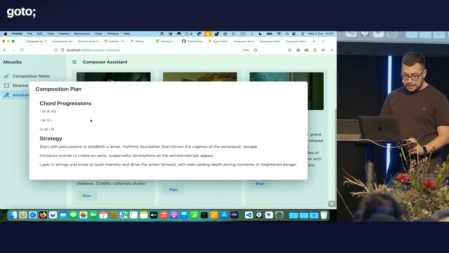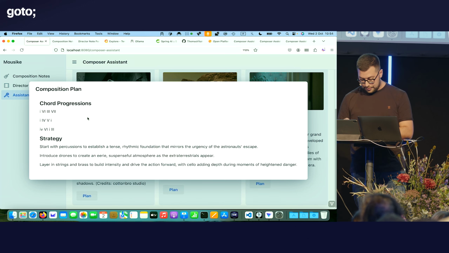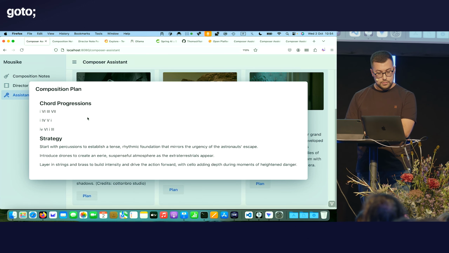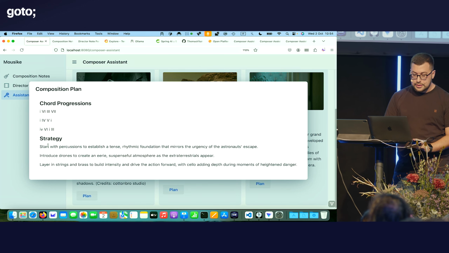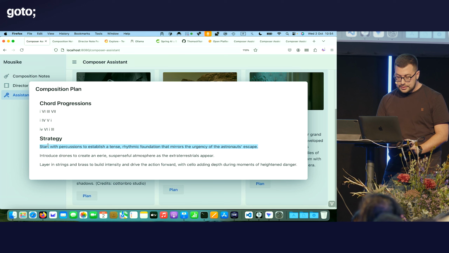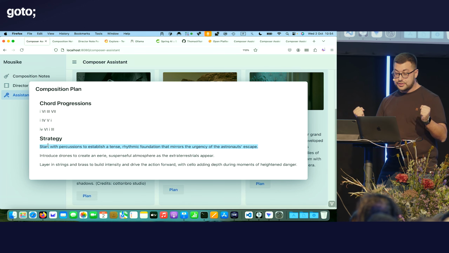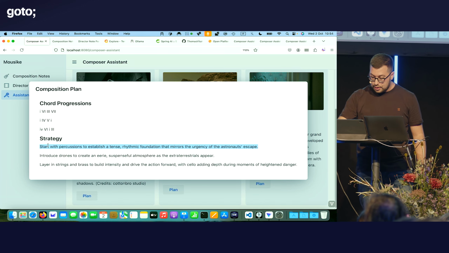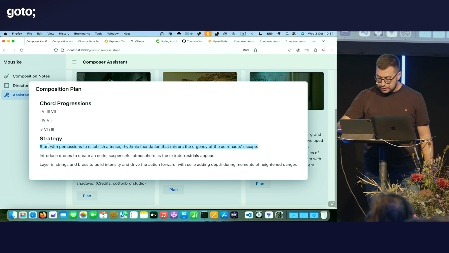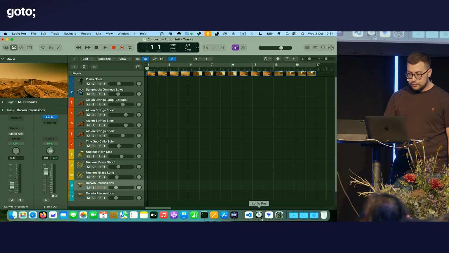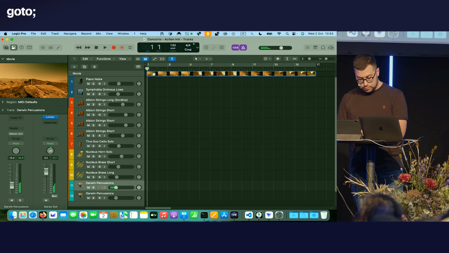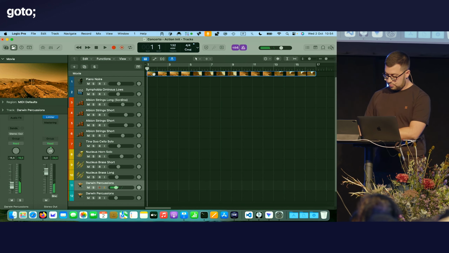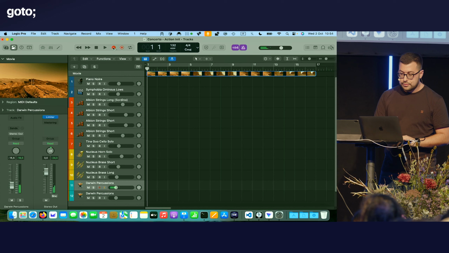So chord progression. Okay, so the first one is actually the one I mentioned earlier. It's like in almost all movies. Yeah, we can go with that. So step 1, start with percussions to establish a tense rhythmic foundation that mirrors the urgency of the astronaut's escape. Okay, let's start with some percussion then. Now you'll hear a little click just to keep the tempo. Yeah, that goes well.